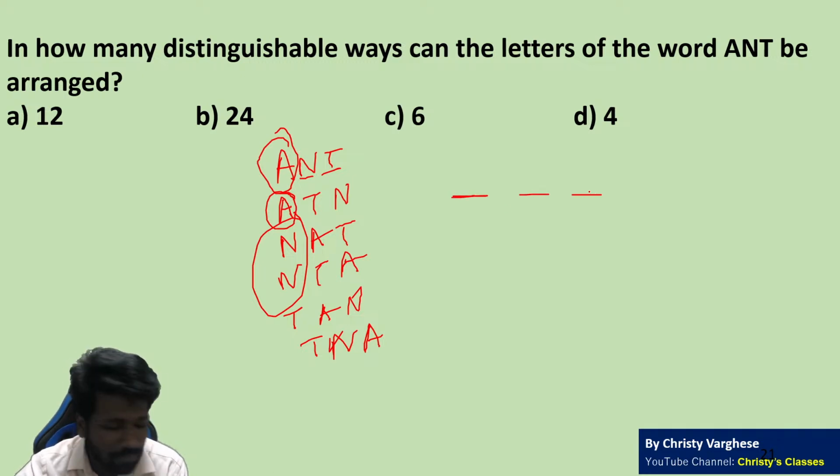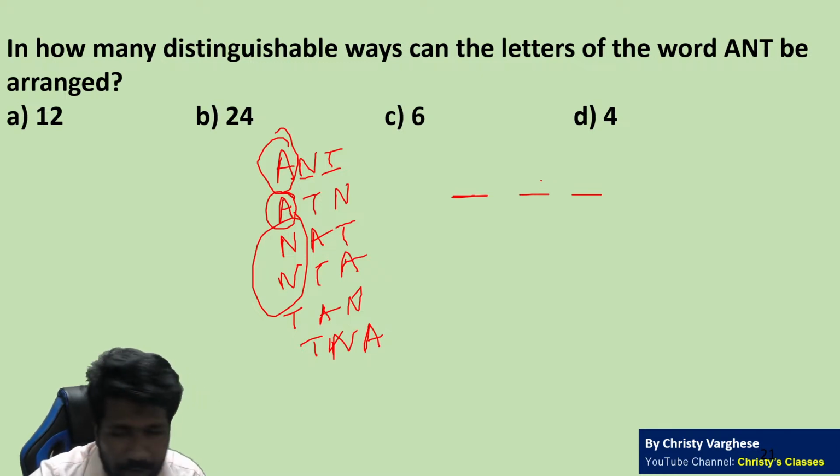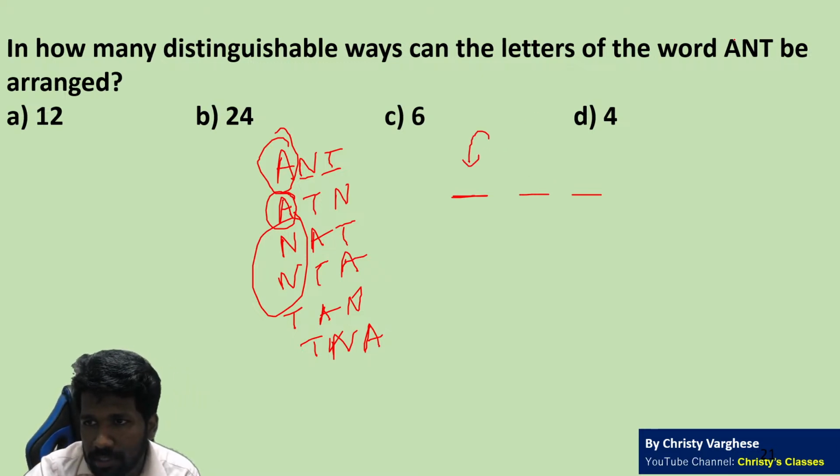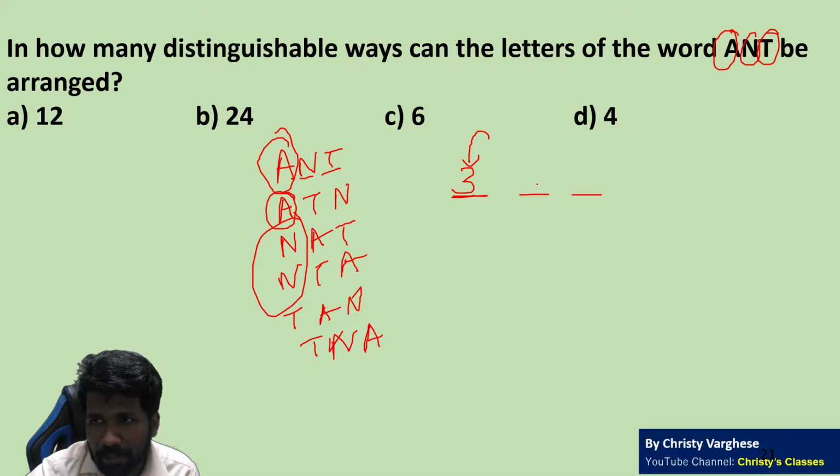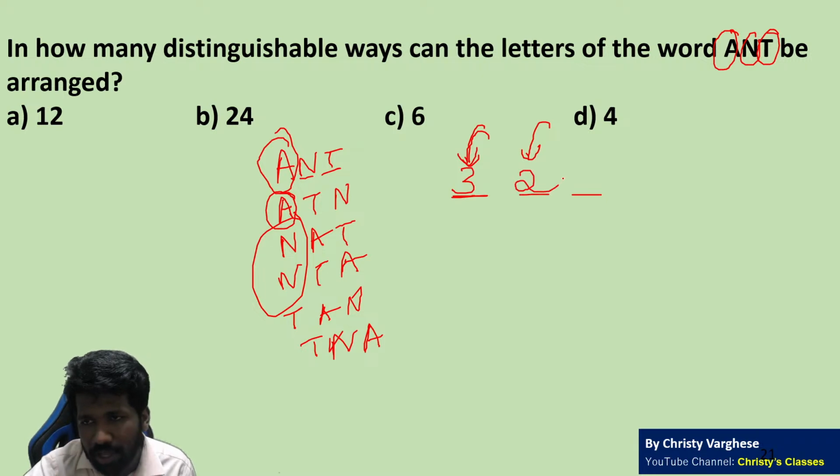Like we discussed in the fundamental principle of counting chapter, this first position has how many choices? The choices are A or N or T. So 3 choices are there to fill the first position, the leftmost position. Now that letter is available only once. That cannot be repeated anymore. That means here 2 possibilities only remain.